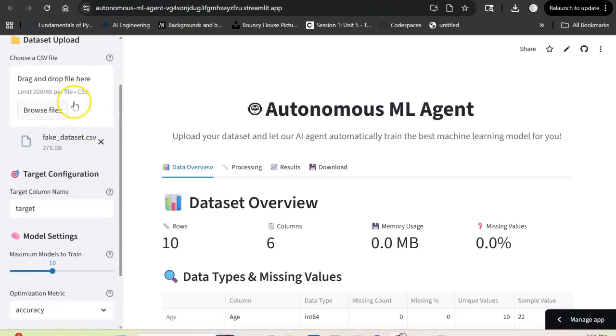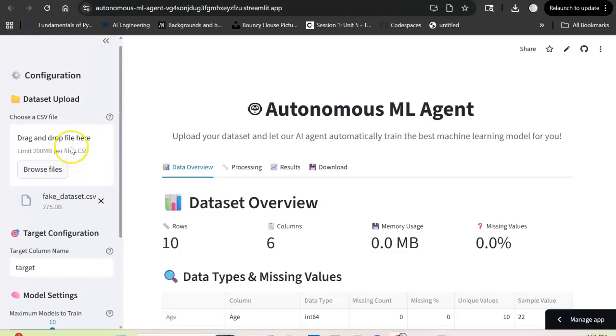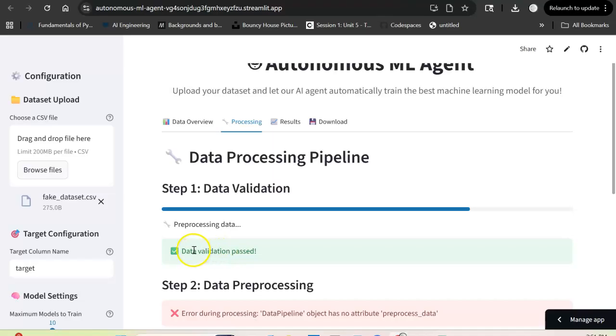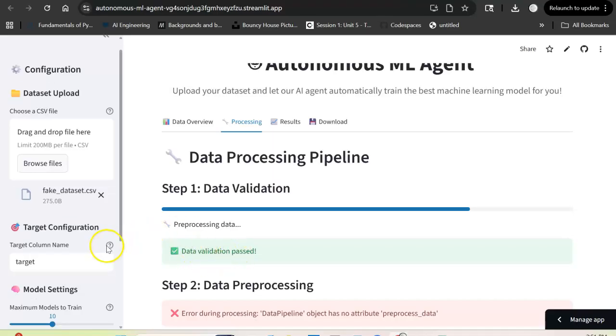So just to conclude, I have a fake data set. This is where you would typically upload your CSV file, and then go through a process. It tells you the amount of memory usage, and this is contingent on the amount of work that had to be done in regards to pre-processing. So we process the data. As you can see, my data validation passed.